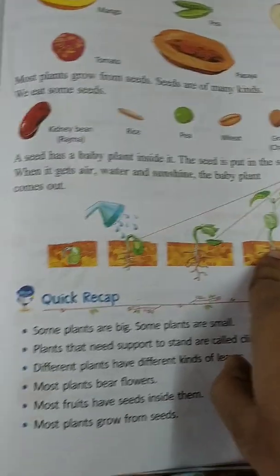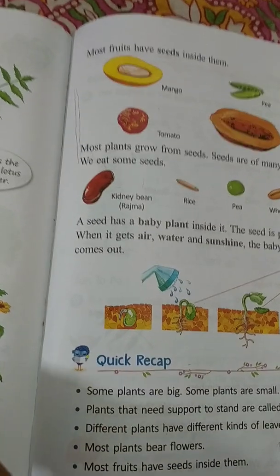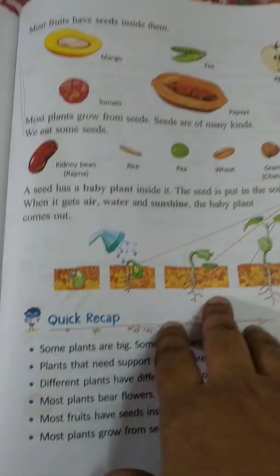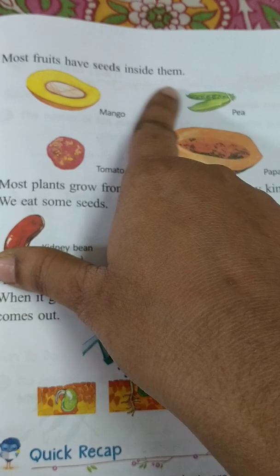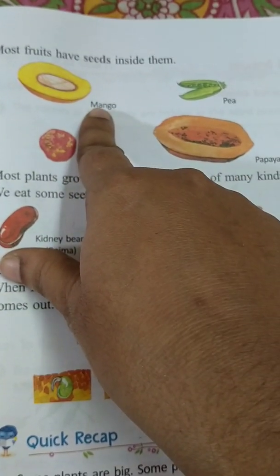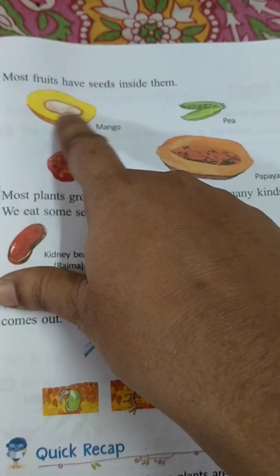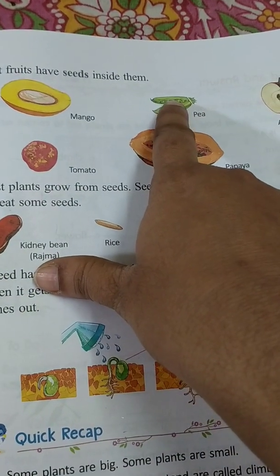Okay, children, did you understand, the world has many different types of plants, different types of fruits, different types of seeds, isn't it? You are seeing here, see how many fruits have seeds. See the mango fruit, when you cut the fruit, you will have a seed inside it. Pea also, here under it you have a seed.